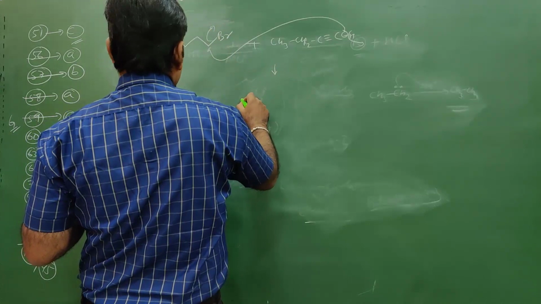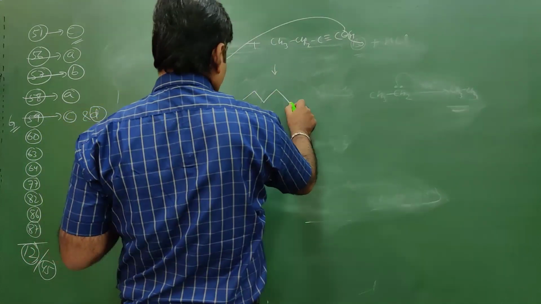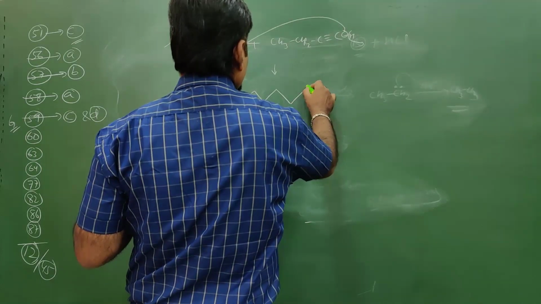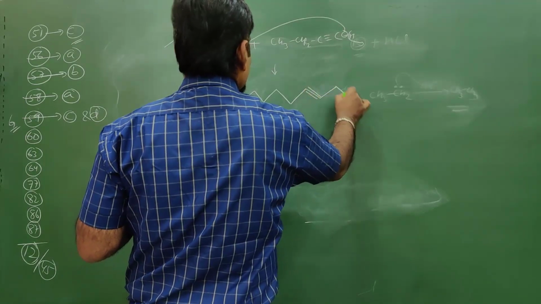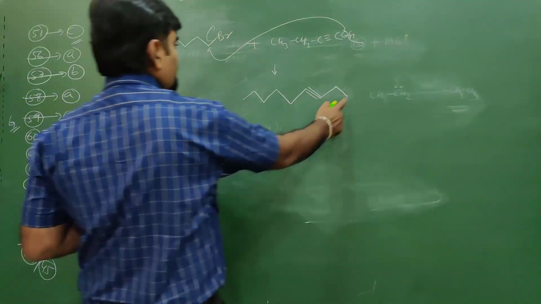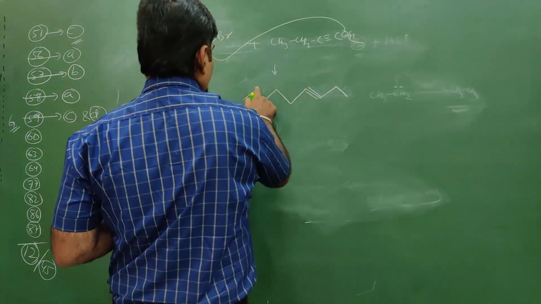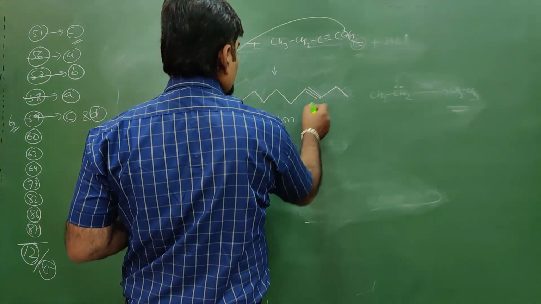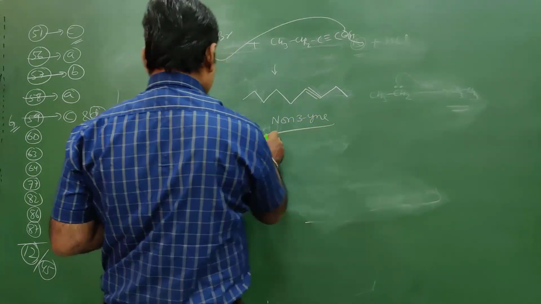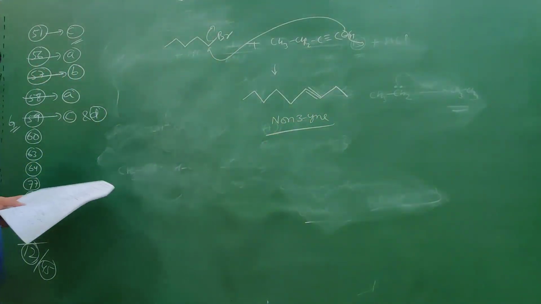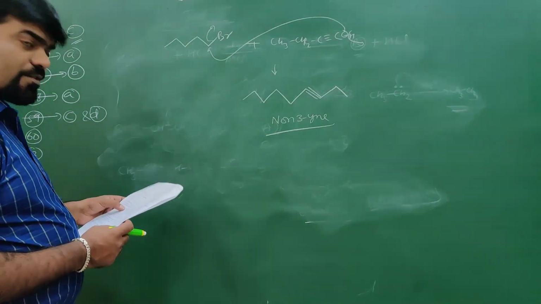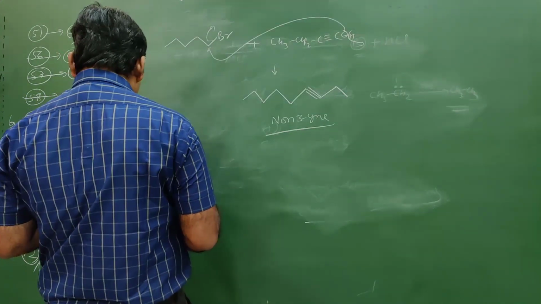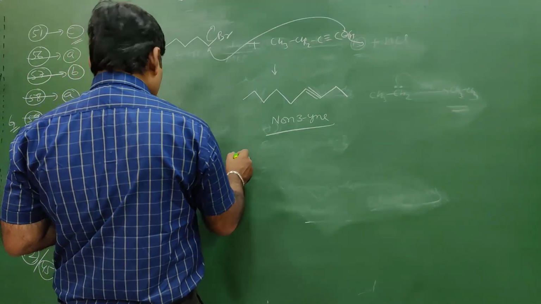So what will form? Five carbons attached with C≡C, and then after 2 carbons, we get 1, 2, 3, 4, 5, 6, 7, 8, 9 carbons. I think it should be octyne. So let's see where we'll get octyne if we consider them as octyne.